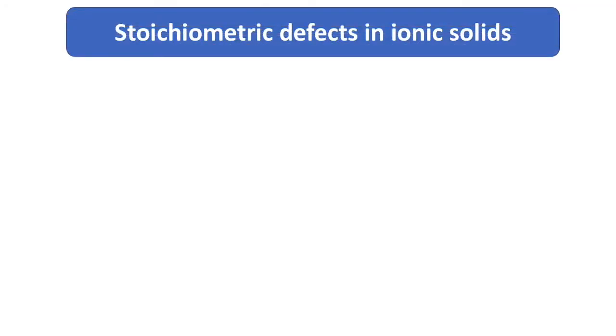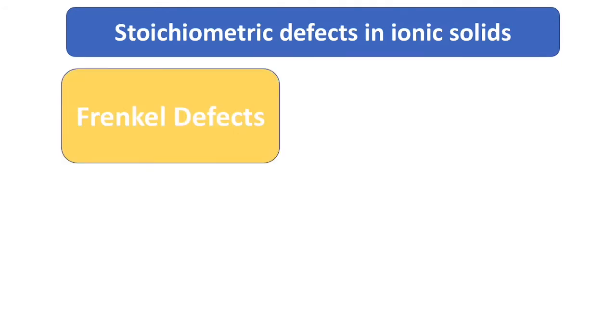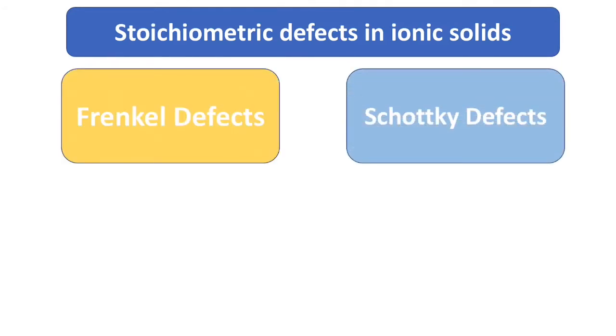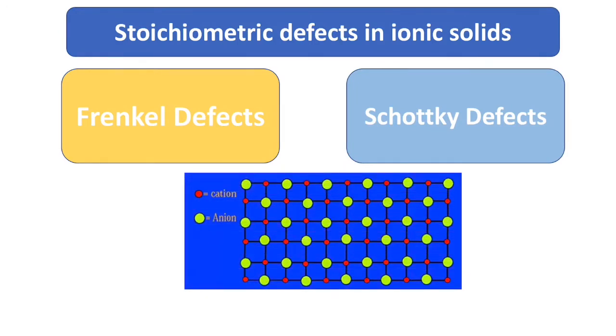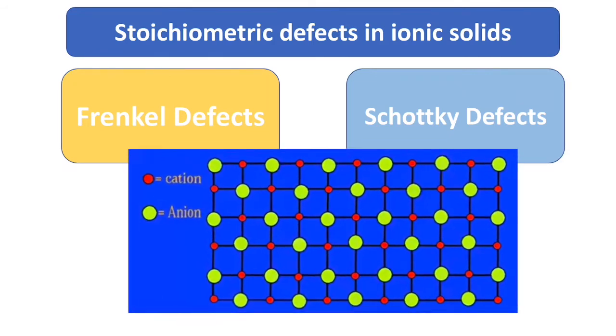Now we'll look at the stoichiometric defect of ionic solids. Ionic solids do not show simple vacancy or interstitial defect. This is because they have to maintain electrical neutrality. So instead, ionic solids show Frenkel defect and Schottky defect. Firstly, we'll look at Frenkel defect. In Frenkel defect, smaller ions are dislocated from the lattice site to the interstitial site.